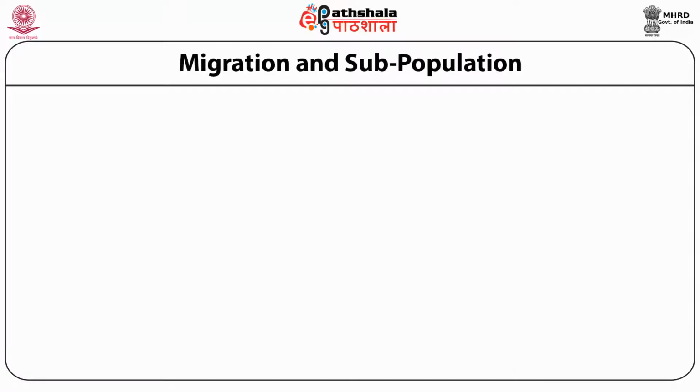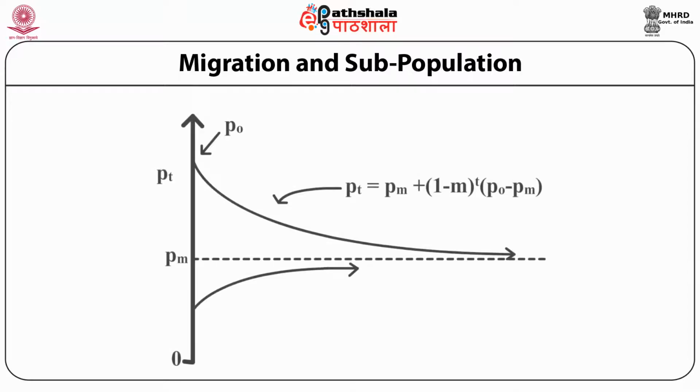For further elaboration of migration and subpopulation, there is a graph by which we can understand it. See, on the y-axis there is 0, PM and PT.